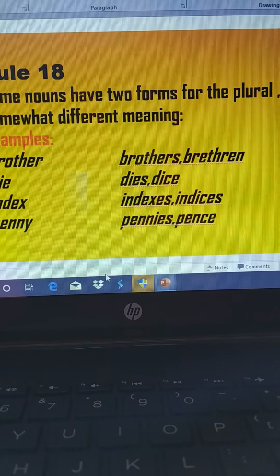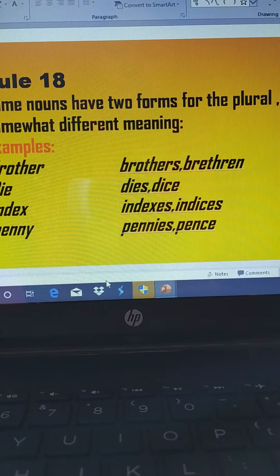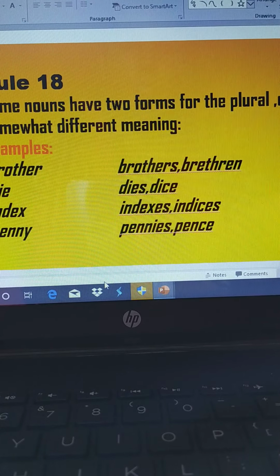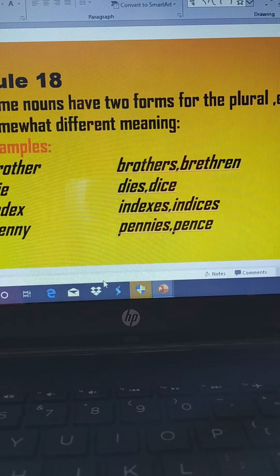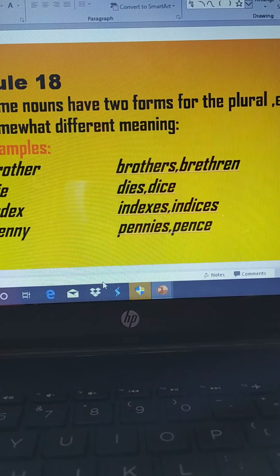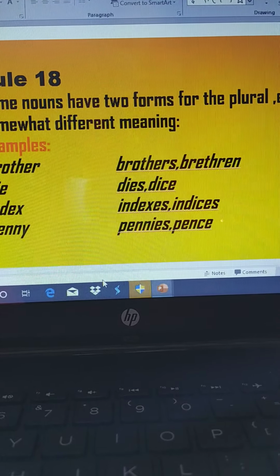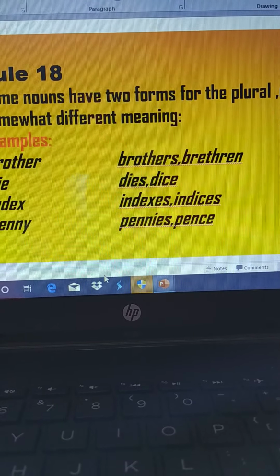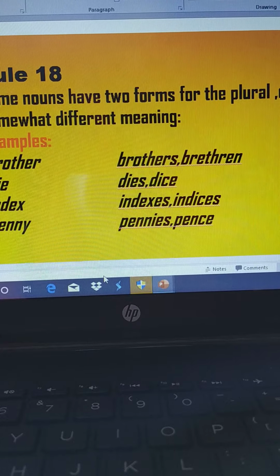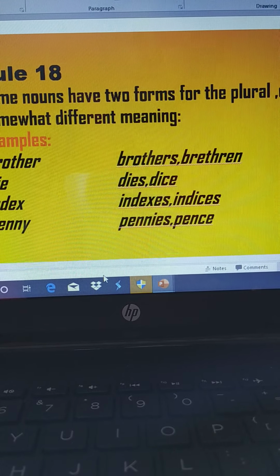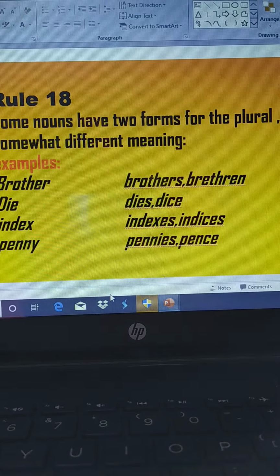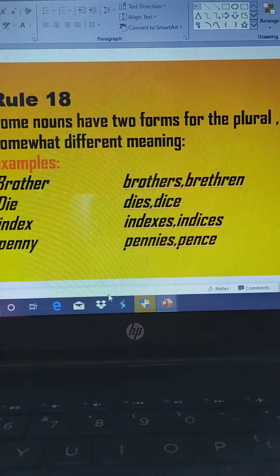Okay, now the word index. Index, indexes, and indices. Now indexes, in the front page of your book, you can see the indexes, that is the table of contents of the book, what is there in the book, which all chapters are there in the book. So indexes. And indices means signs used in algebra. It is a kind of sign which is used in algebra, that is called indices, right?